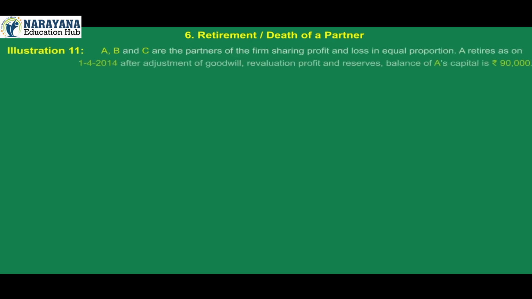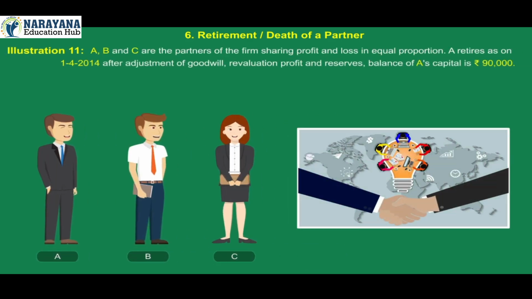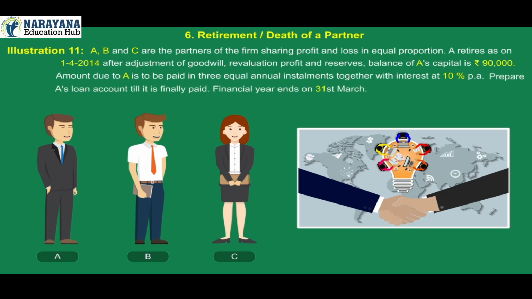Illustration 11. A, B and C are the partners of the firm sharing profit and loss in equal proportion. A retires as on 1st April 2014 after adjustment of goodwill, revaluation, profit and reserves. Balance of A's capital is Rs 90,000. Amount due to A is to be paid in 3 equal annual installments together with interest at 10% per annum. Prepare A's loan account till it is finally paid. Financial year ends on 31st March.